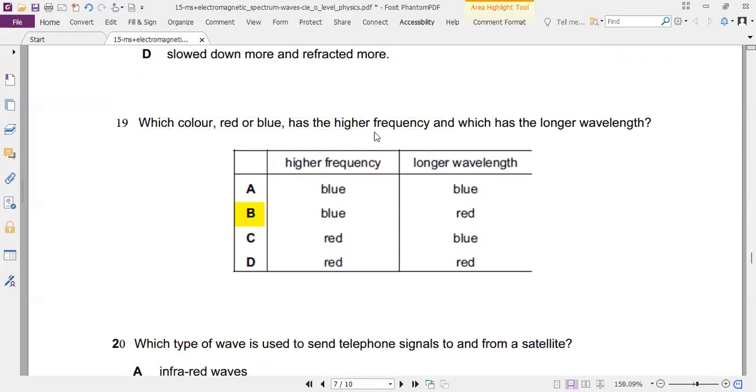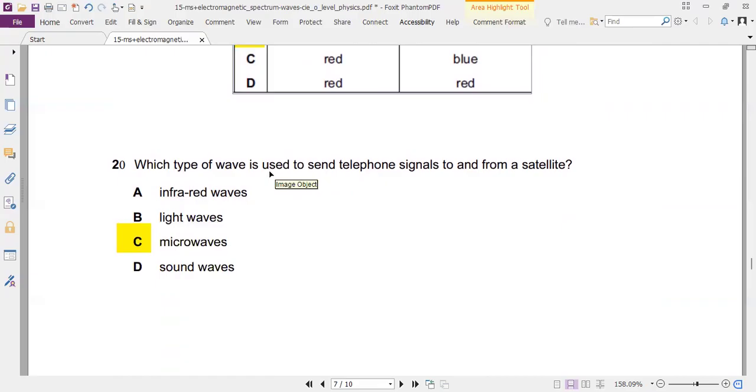Red or blue, which has the higher frequency? It is always the one that is coming last. So in ROYGBV, B comes after red and has a higher frequency, and red has a longer wavelength. It's coming before B. Telephone signal: microwaves.